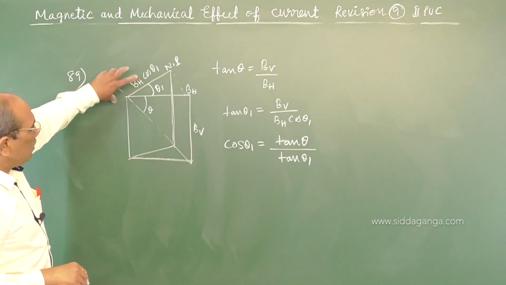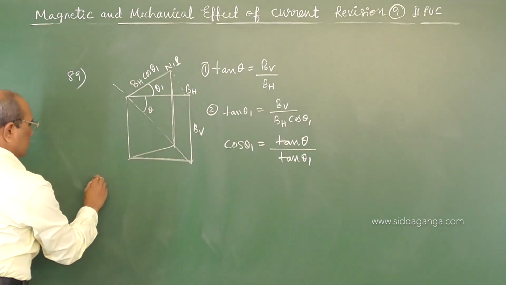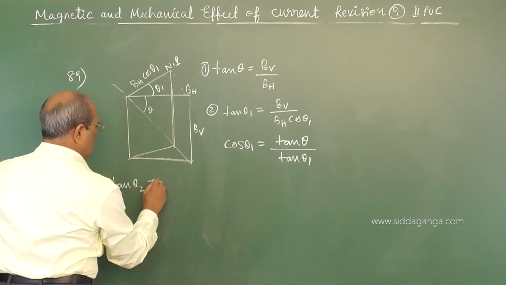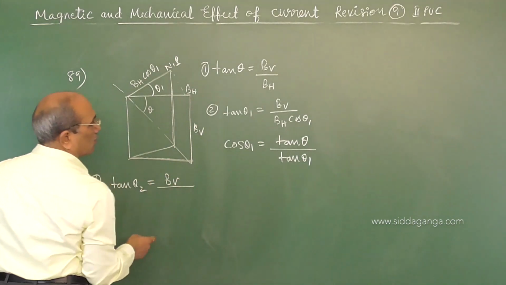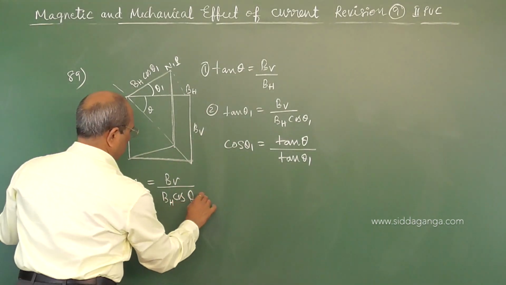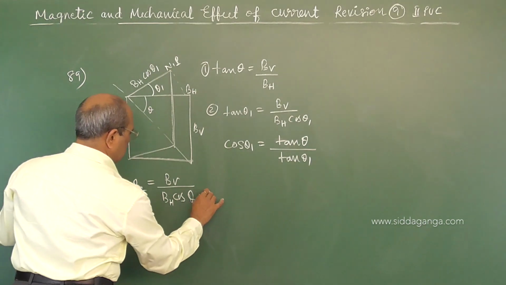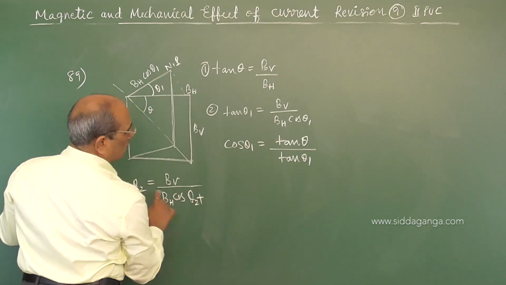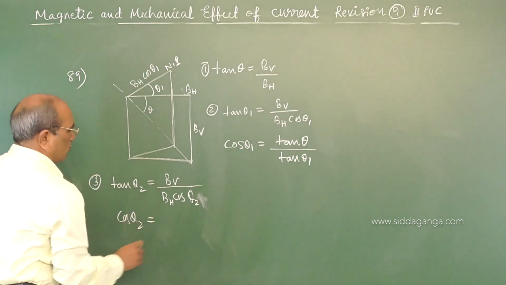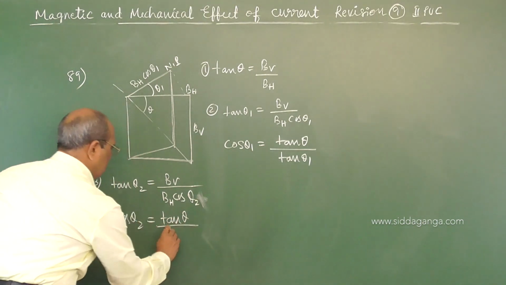If it is turned by 90 degrees, see the first case and second case. In the third case, tan theta 2 is equal to BV upon BH cos theta 2. Then cos theta 2 is equal to BV by BH, which is tan theta, by tan theta 2.